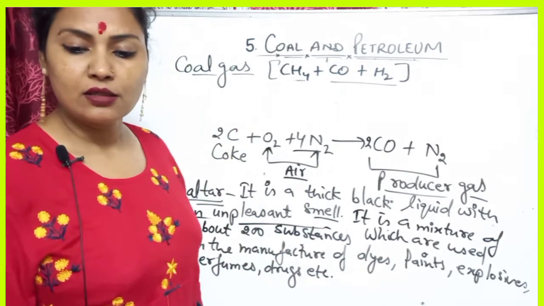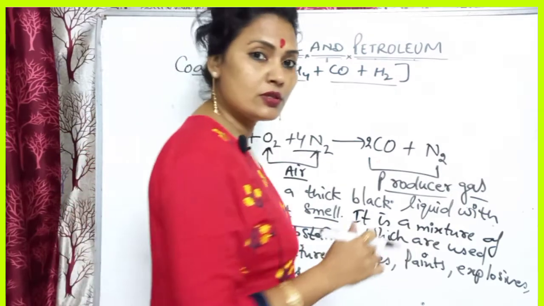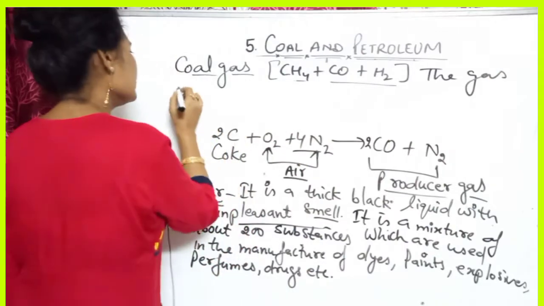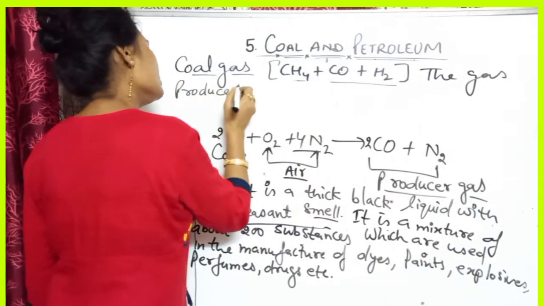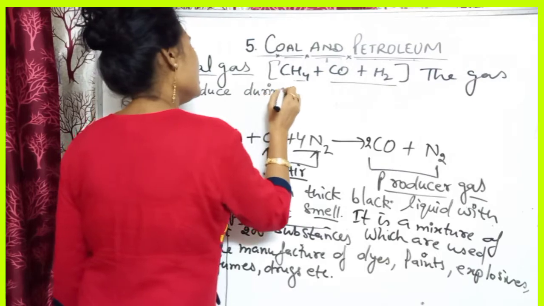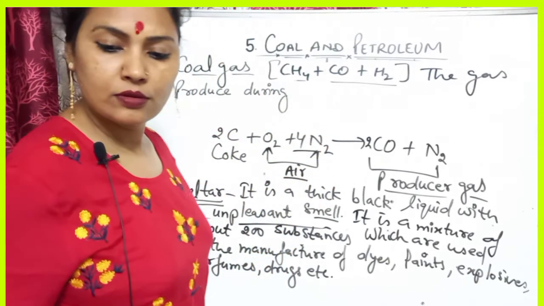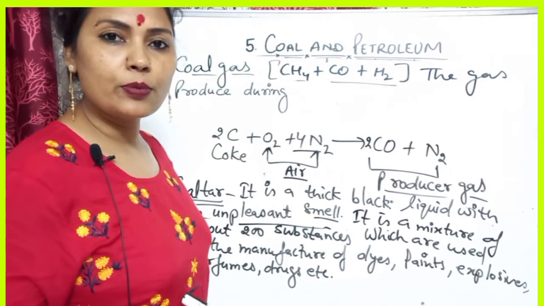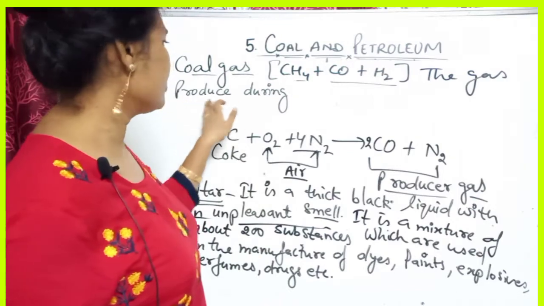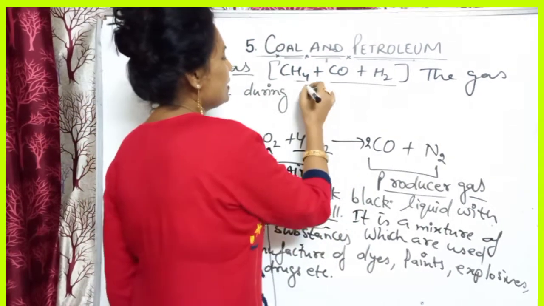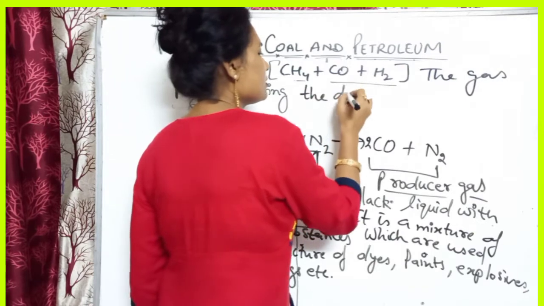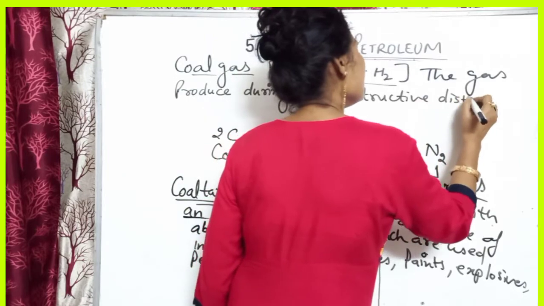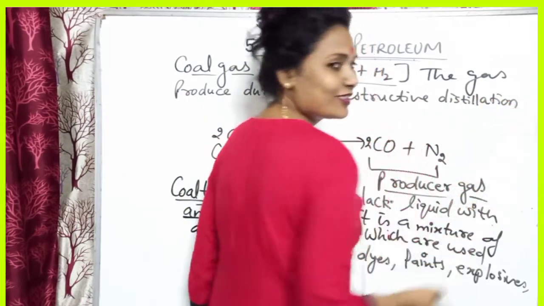You can write: the gas produced during the processing of coal, or produced during the destructive distillation of coal.